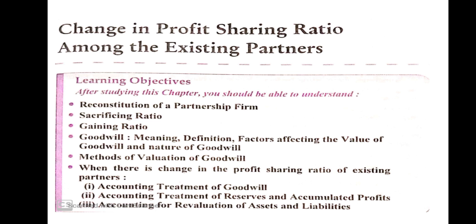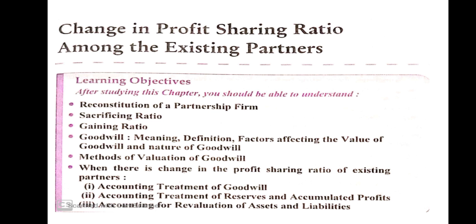Capitalization average profit method: goodwill is equal to capitalized average profit minus capital employed, or net assets. Capitalization super profit method: goodwill is equal to super profit into 100 divided by normal rate of return. And one other method, weightage average profit method: goodwill is equal to weightage average profit multiply number of years purchase. So these are the methods of valuation of goodwill.